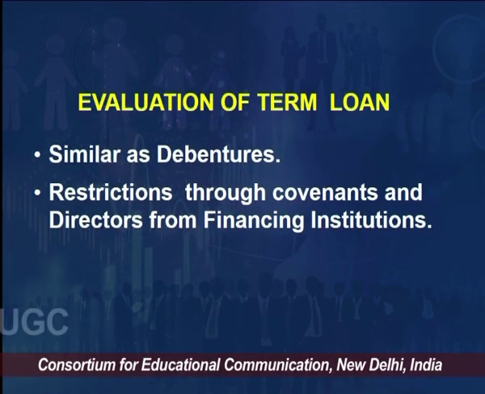Now, coming to the evaluation of the term loan, merits and demerits. Merits and demerits for term loan are very much like debentures, which we just discussed a few minutes ago, and restrictions through covenants. Another thing is directors from the financing institution, which is the core in term loan, because the directors from the financing institution which provides the loans are present, and they impose covenants, positive or negative.